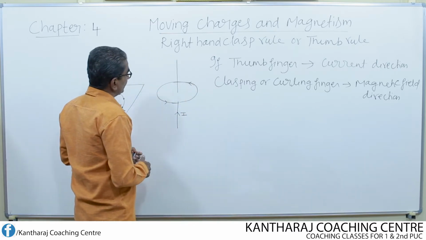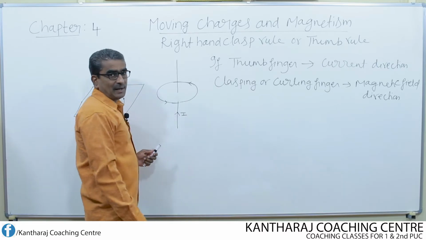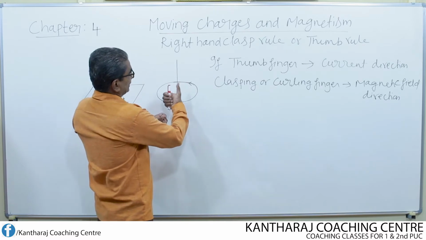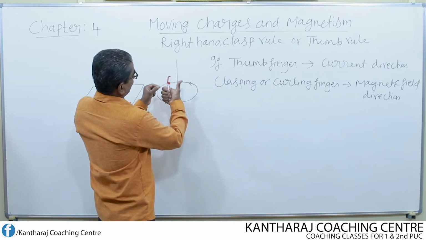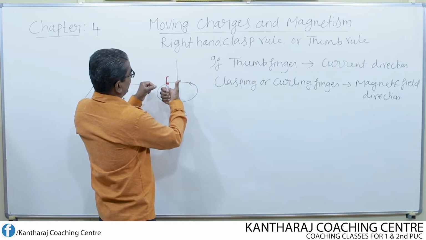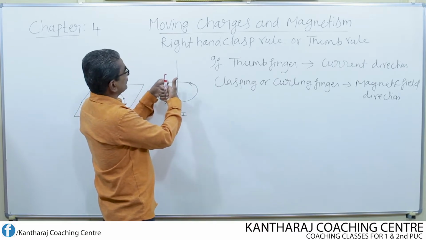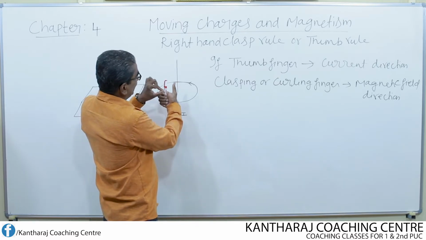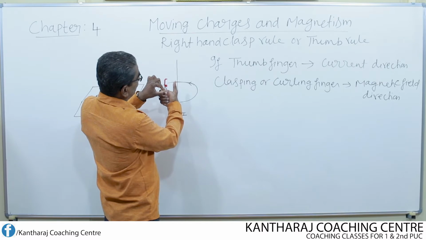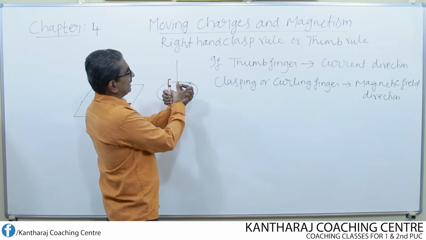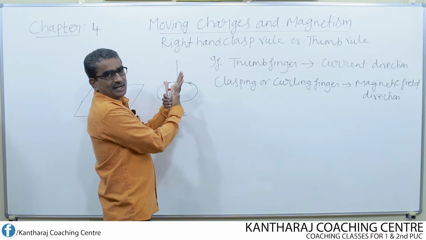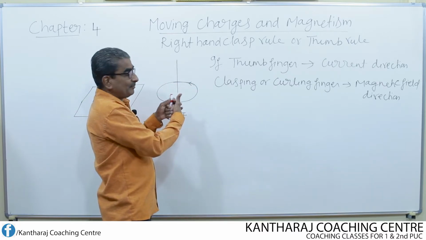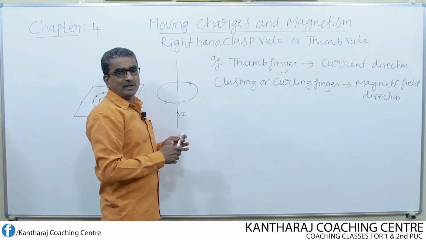Suppose I want to find the direction of magnetic field. If this is the conductor, I am holding the conductor like this. Somewhere here towards the left side, at this point, I want to find the direction of magnetic field. Also at the back of the conductor, and similarly at the front side of the conductor, at one of the points here, and somewhere here at this point. I want to determine the direction, because finger clasping gives the direction of magnetic field, no doubt. But at different points, what are the field directions?